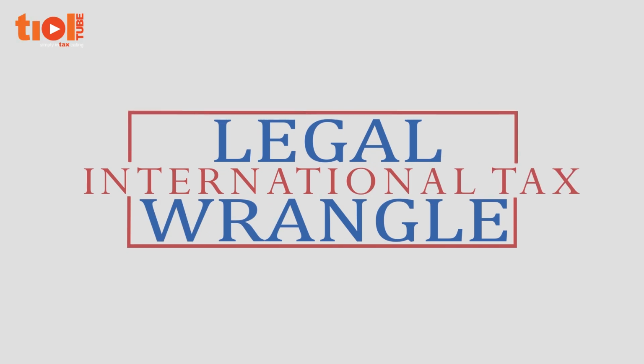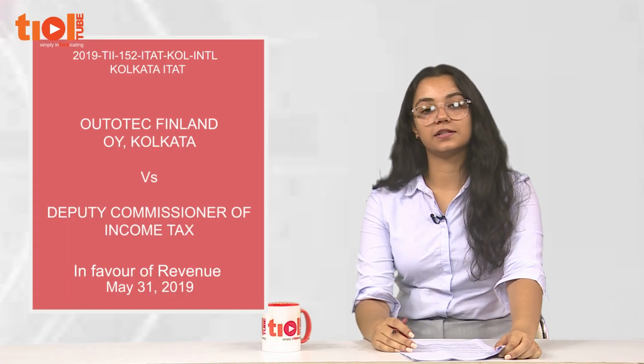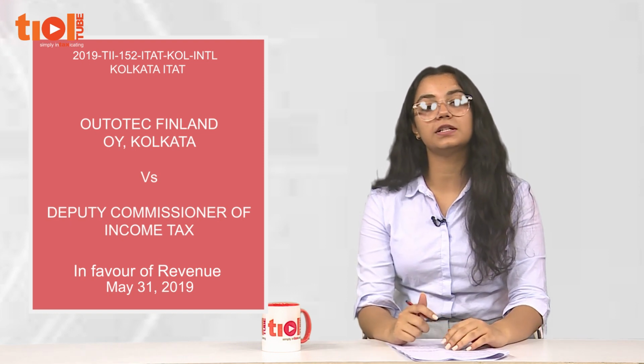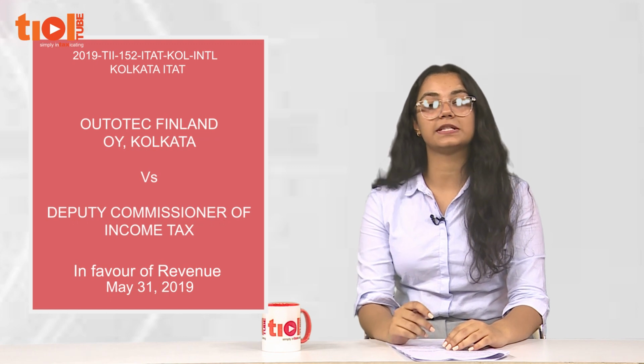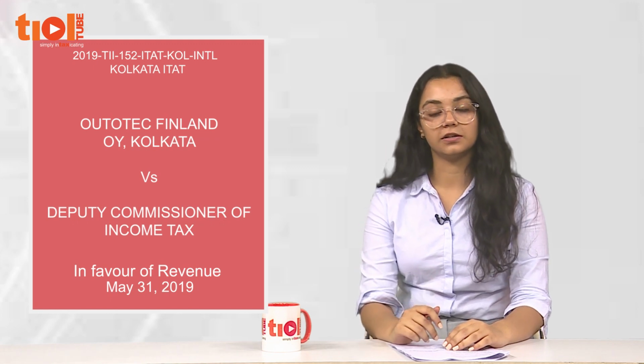Moving on to a last case where receipts from supply of design and drawings were taxed as royalty even when only license to use for specific purposes was granted without any transfer of title. Let's see what exactly happened in this case. The assessee company is a tax resident of Finland and is engaged in worldwide operations of providing innovative and environmentally sound solutions for consumers in the metal processing industry. During the relevant assessment year, the assessee generated some revenue from Indian projects in respect of sale of design and drawings, rendition of technical services, license fees and testing, as well as other services.